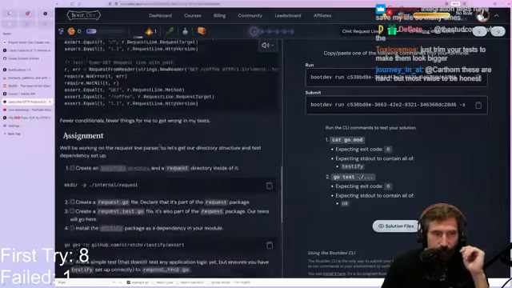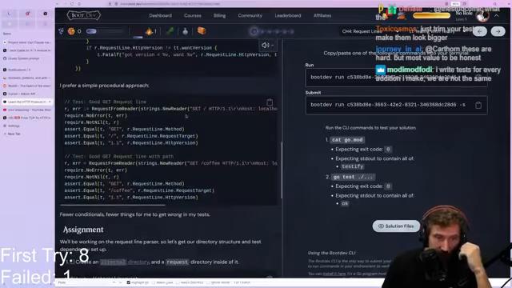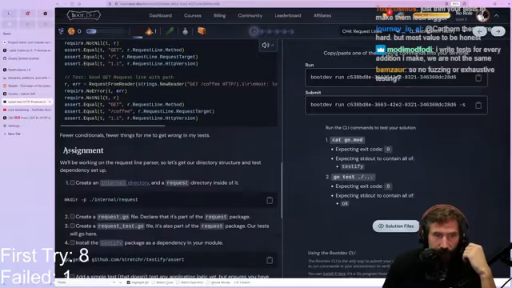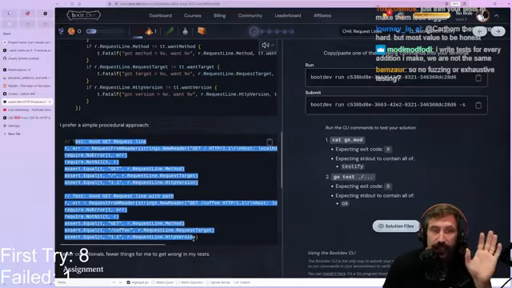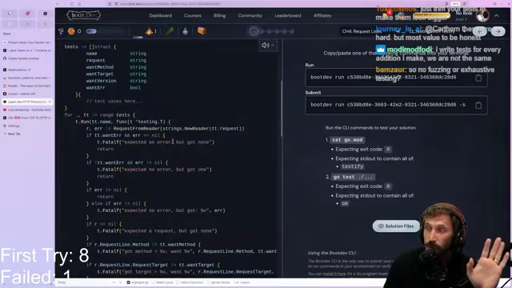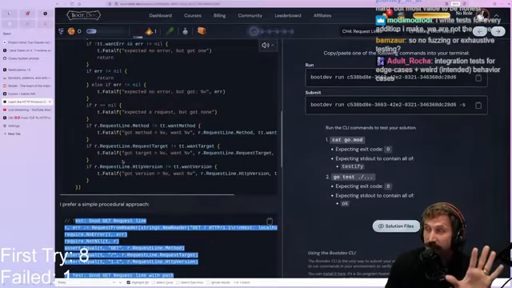Okay, there we go. So here we go. I prefer the simple procedural approach. Yes, I like this. Fewer conditions, fewer things for me to get wrong in my tests. Correct, because I don't like logic. Logic is where bugs are at. Last thing I need to do is have tests for my tests.